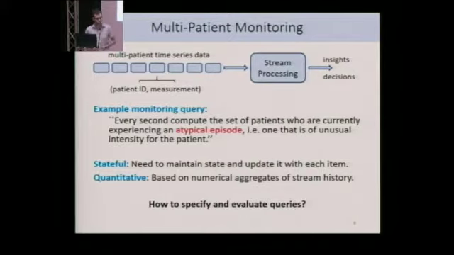One important observation here is that this query is stateful. In order to compute that, we need to maintain some kind of state that summarizes the past, and we need to be able to update the state every time we receive a new data item. Another aspect is the quantitative part. The computation crucially depends on calculating some numerical aggregates on the stream history. And the question becomes, how do we specify and evaluate such queries?